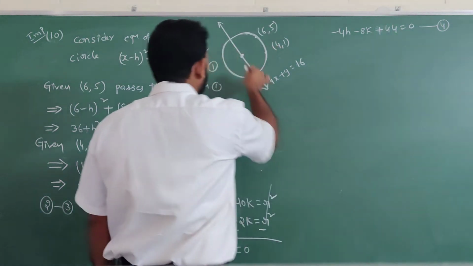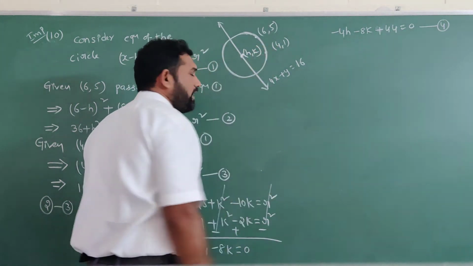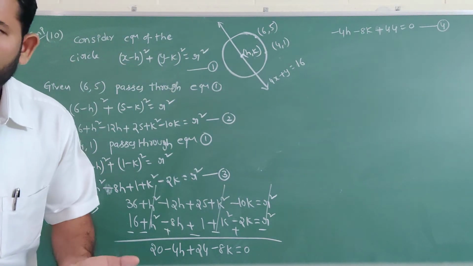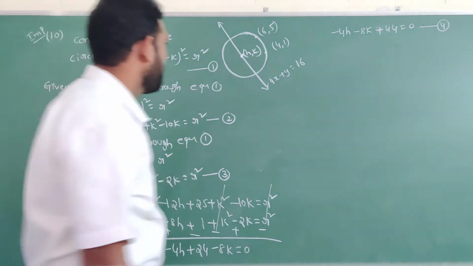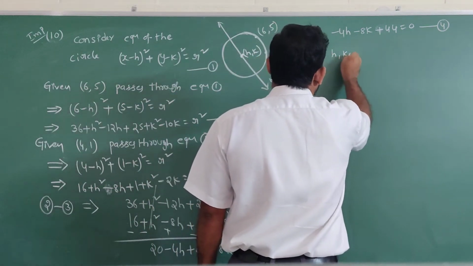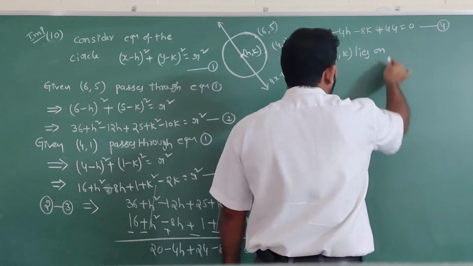Given the equation of the circle, the center is what? H comma k. Those are the two unknown points. So let h comma k lie on the line.